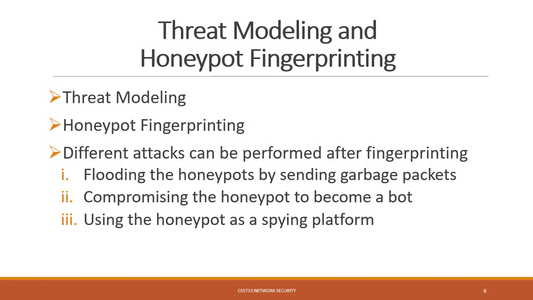Honeypot fingerprinting is basically the set of information that can be used to identify different network protocols, operating systems, etc. Attackers, basically hackers, use fingerprinting as the first step of their attack to gather the maximum information about the target. Different attacks can be performed after fingerprinting. The first one is flooding the honeypots by sending garbage packets. The second one is compromising the honeypots to become a bot. Attackers can also use honeypots as a spying platform.